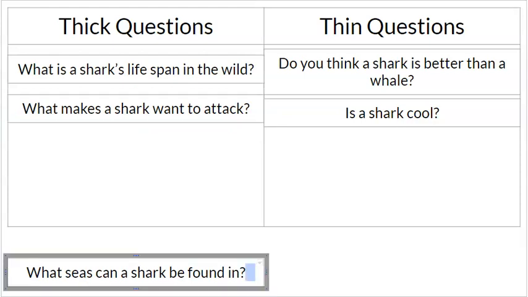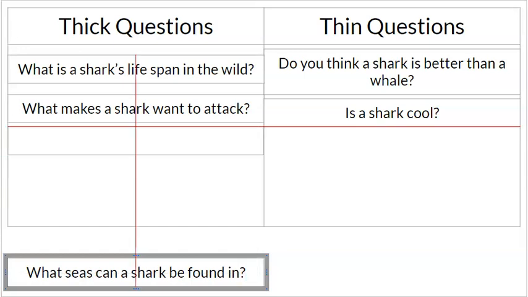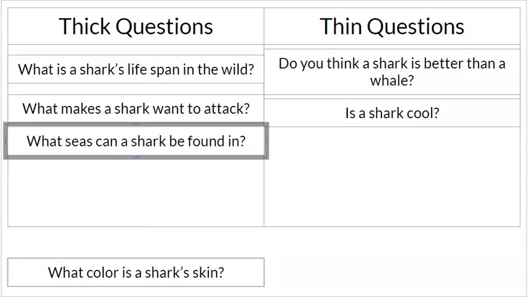The next question, what seas can a shark be found in? Pause the video. Is this a thick question or a thin question? Thank you. This is a thick question. This is something where you would want to go back into the text and find the names of the seas where you can find sharks.